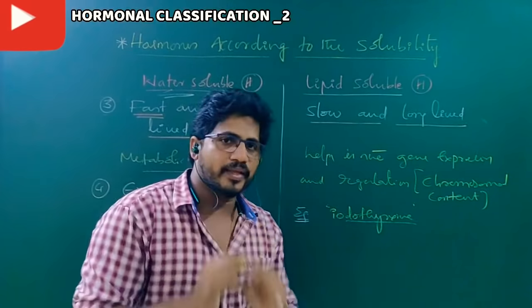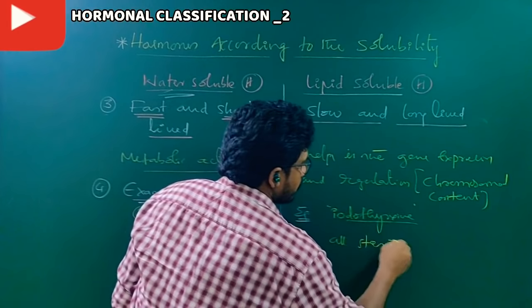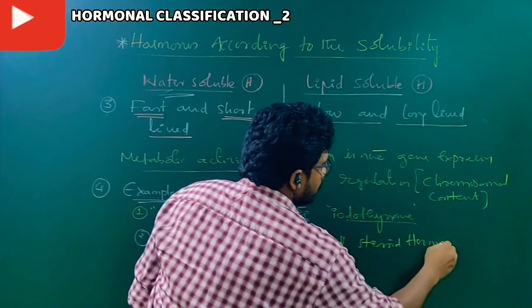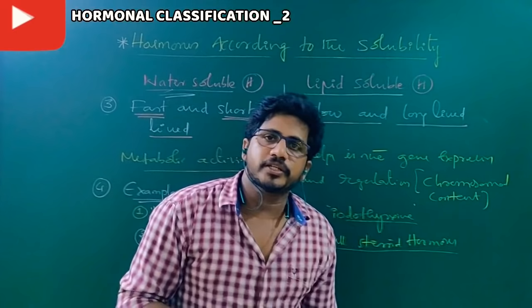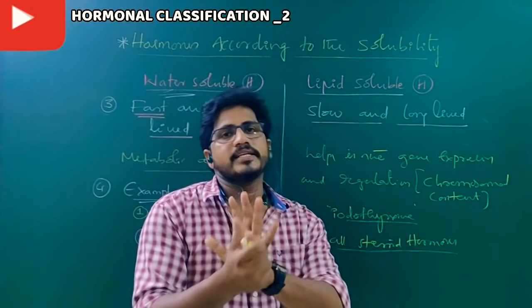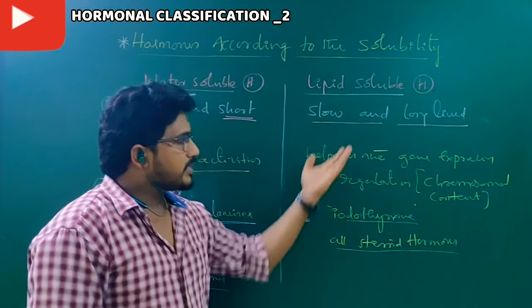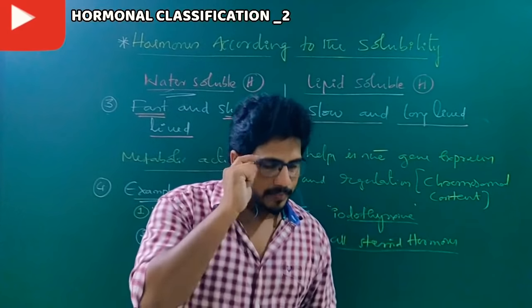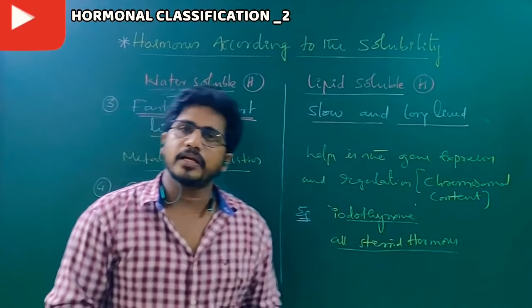This is how you have to understand. And all steroid hormones. What are the steroid hormones? Cortisol, progesterone, estrogen, testosterone, estradiol. All these are lipid derivatives. As they are lipid made, they can easily cross the cell membrane, because the cell membrane is made up of a bilipid layer. Understand? So practice the examples till here.